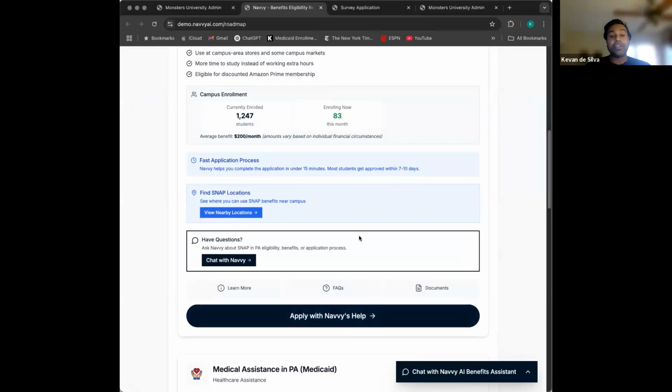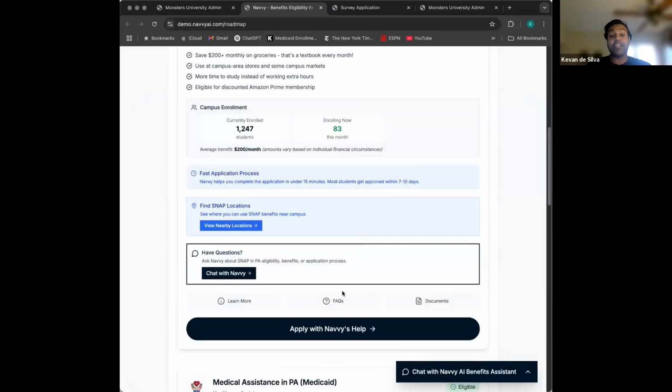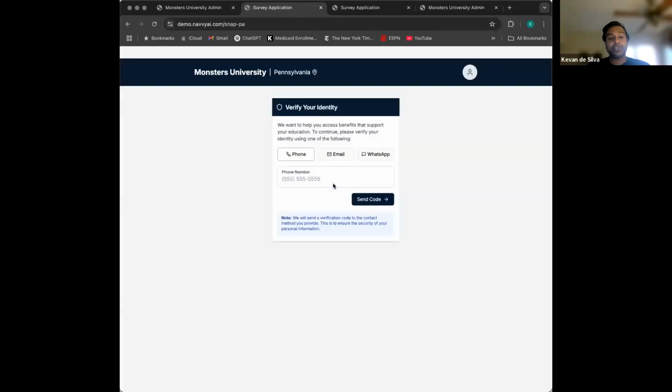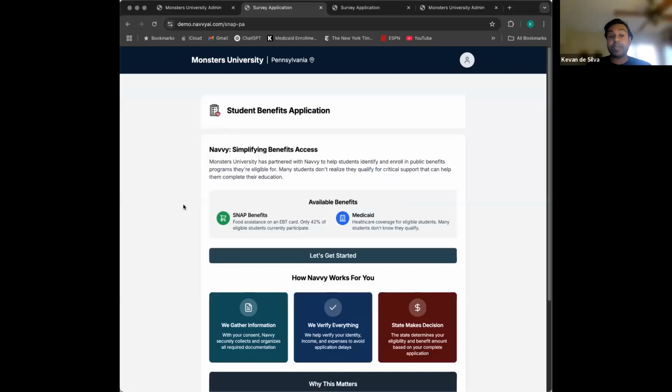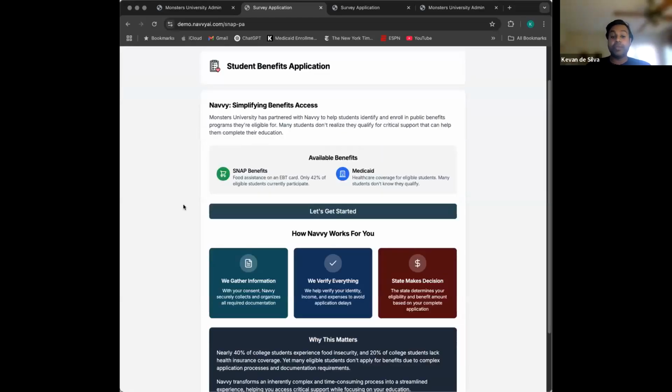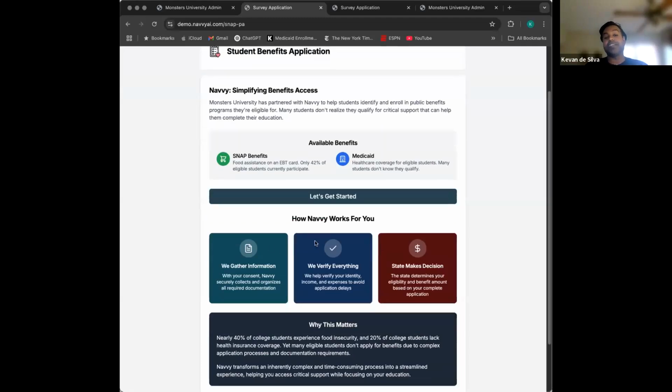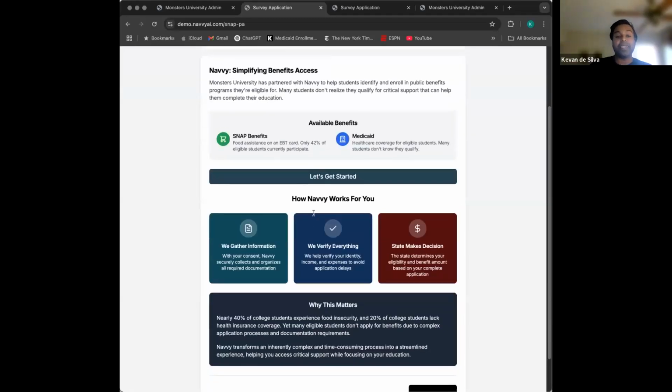So from here, really, the next operative thing is to actually apply for SNAP. That's another place where we're able to help by providing them access to a personalized application experience. Again, everything is secured with two-factor authentication across different channels. You'd get this on your cell phone. You'd be able to verify, and we explain exactly what the process is like, right? We're going to help you gather all the information, complete the application, but ultimately the state of Pennsylvania in this case will be making a decision.